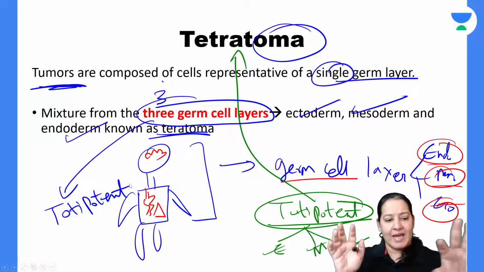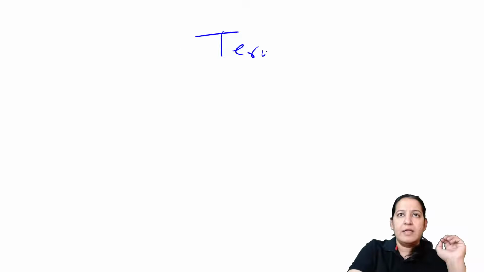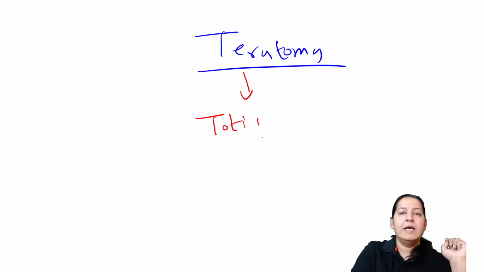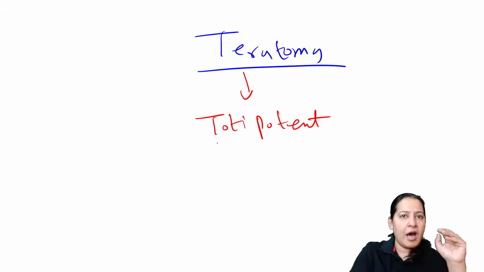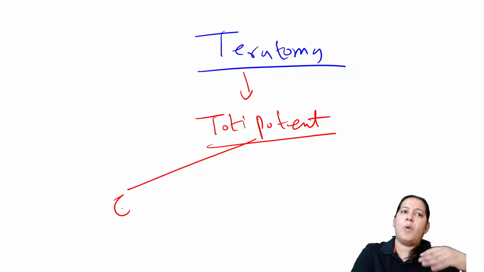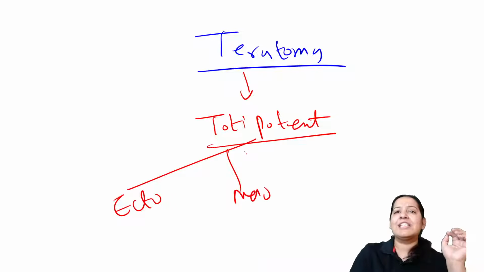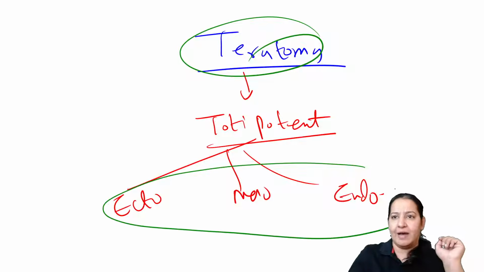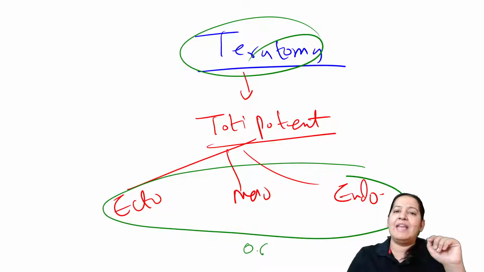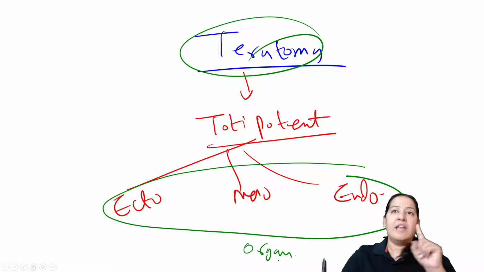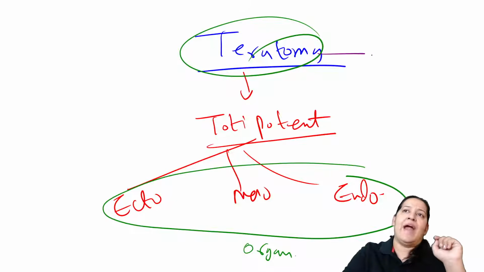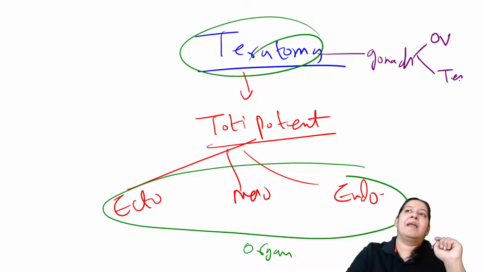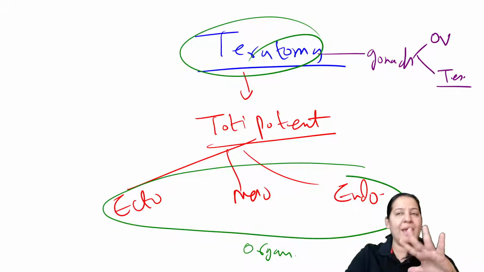So I want to say that teratoma is a tumor which arises from totipotent cells. Since totipotent cells are undifferentiated cells, they can differentiate into ectoderm, mesoderm as well as endoderm. That's why teratoma contains all three germ cell layers. So inside a teratoma, I can get any organ. Teratomas are basically found in the gonads. By gonads, I mean ovary in female and testes in male, so they are present in the testes of the male or ovaries of the female.